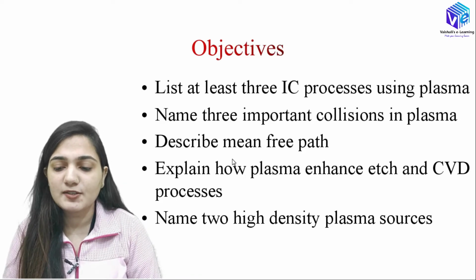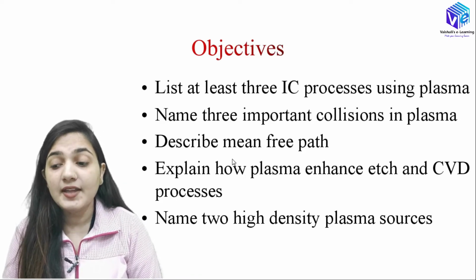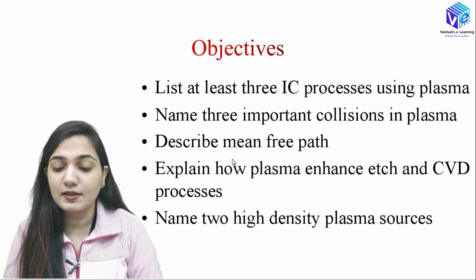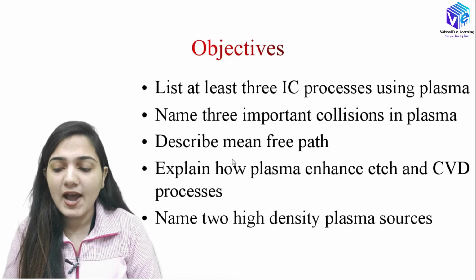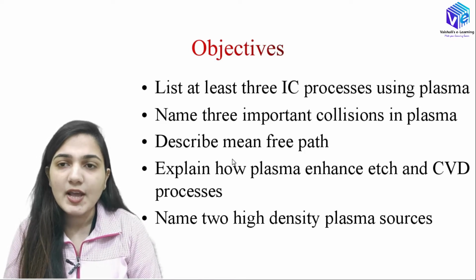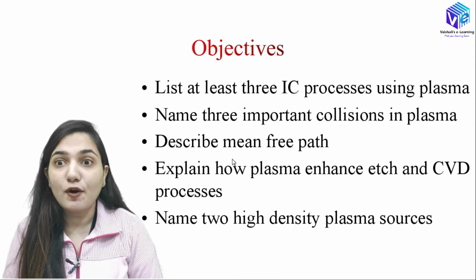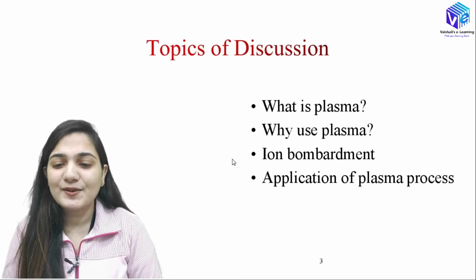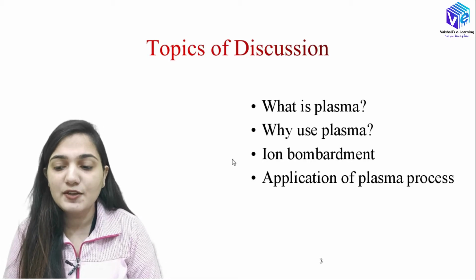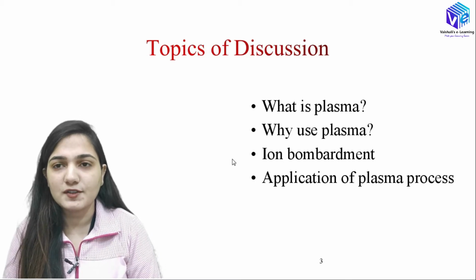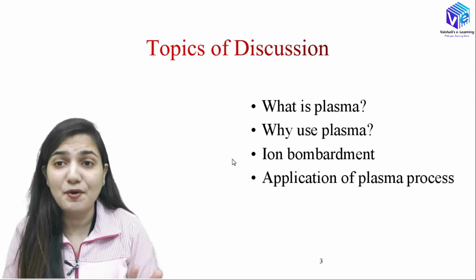After that we are going to explain how plasma enhances the etch rate, also how it is used in the CVD process. Then we are going to name the 2 high density plasma sources. Okay, so all of these things are initiating some curiosity in you, and we are going to talk about all of them in detail. Okay, so these are our topics of discussion. First of all, what is plasma, why we use plasma, then ion bombardment, the application of plasma process. All of them are very important topics.